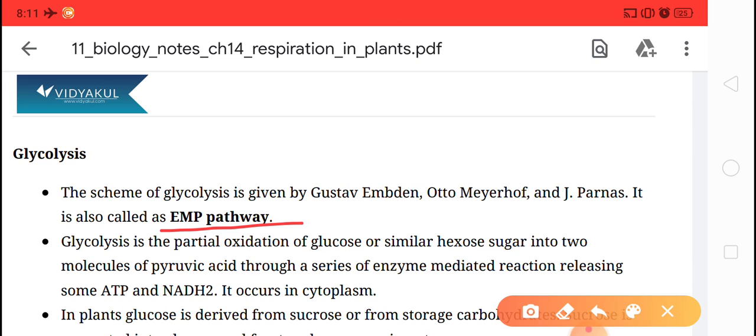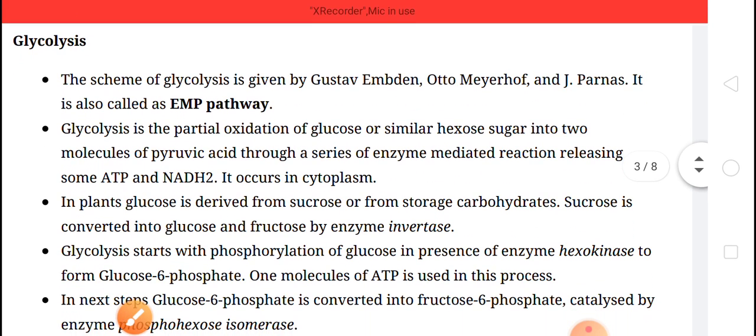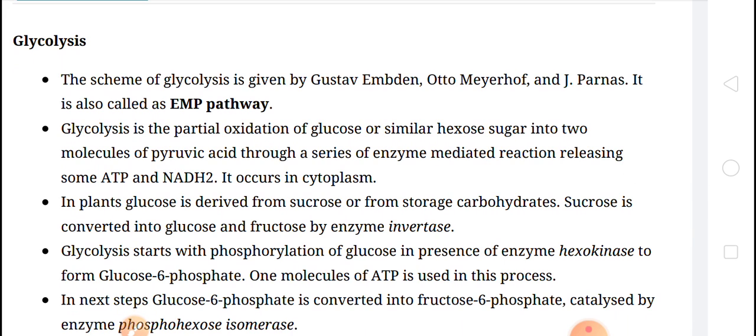In glycolysis, basically there is partial oxidation of glucose into two molecules of pyruvic acid through a series of enzymes, in which some ATP and NADH2 are produced, and the process of glycolysis takes place in the cytoplasm. So glycolysis is the breakdown of glucose to release two molecules of pyruvic acid, and energy is released in this process.